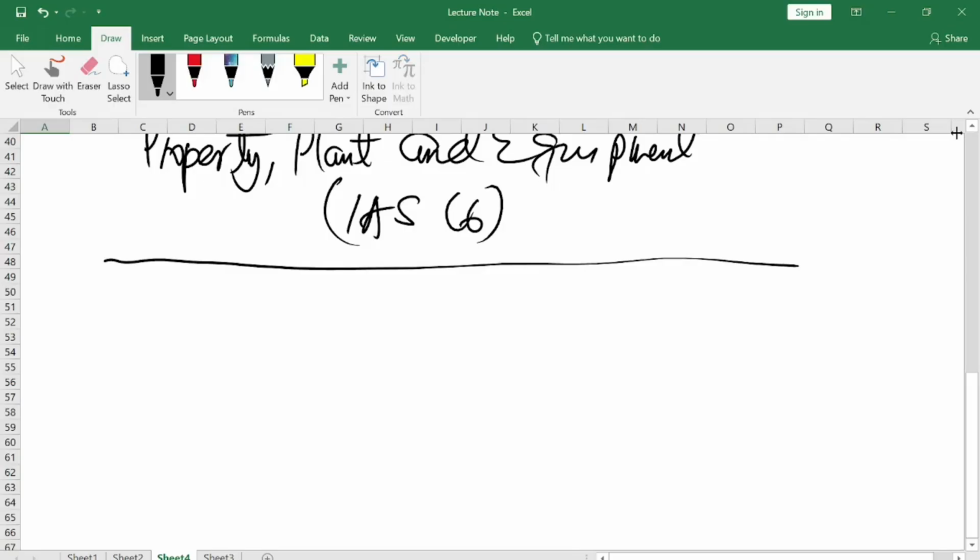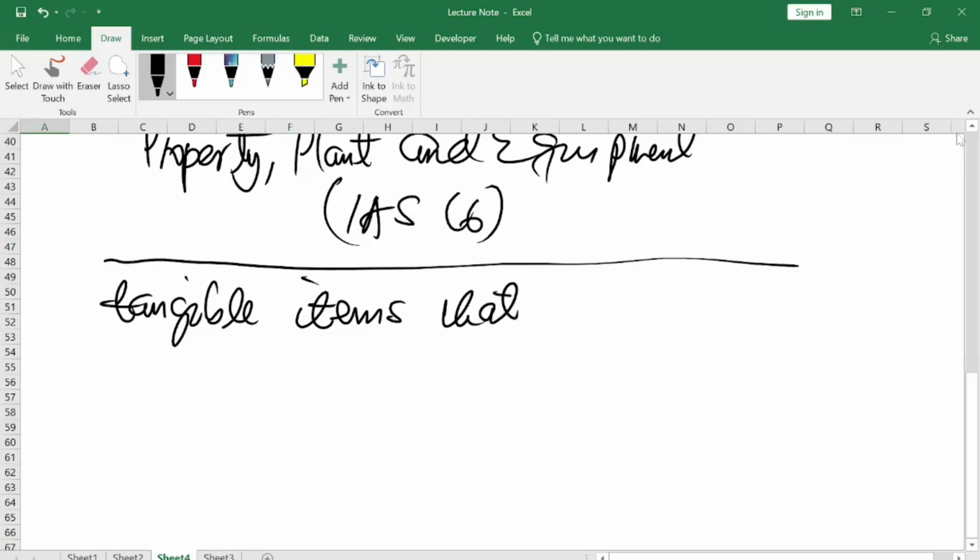If a company owns tangible items, what is the purpose of these tangible items that the company has acquired?